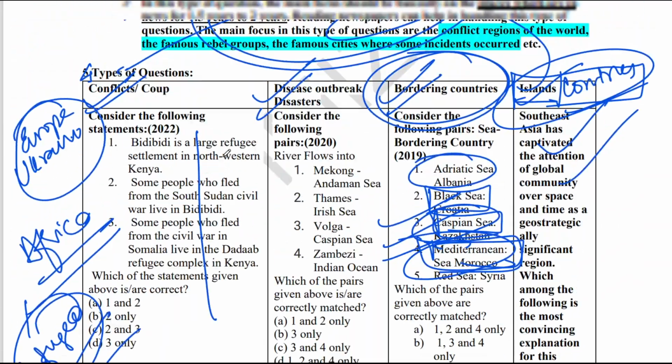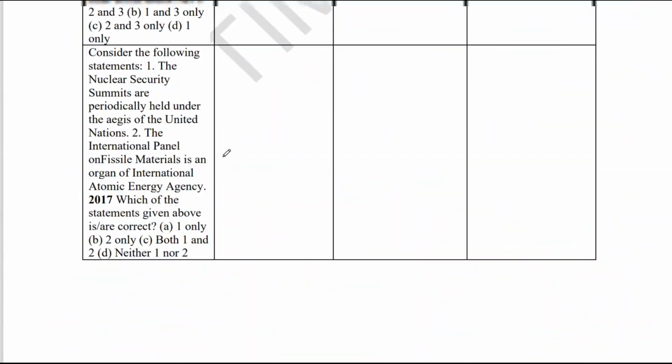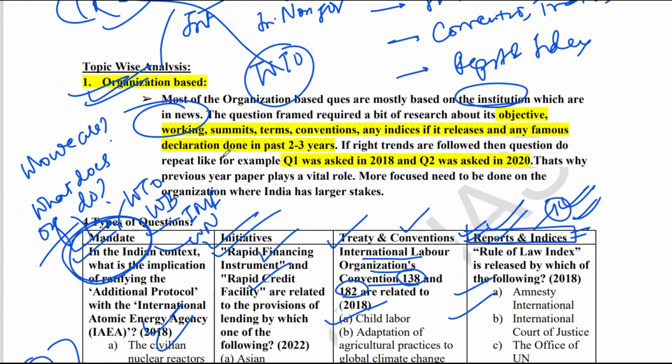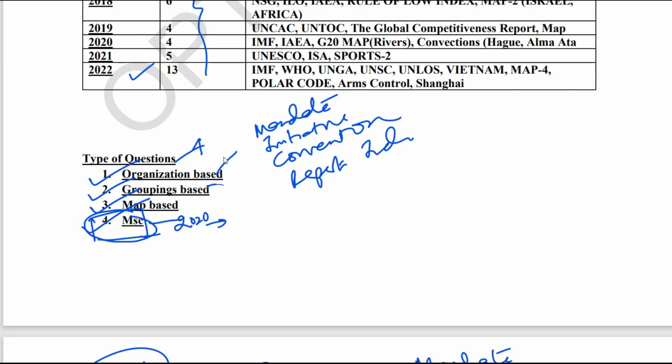Now I think you must have a fair idea of how you need to prepare the IR sections. So let me sum up. In the IR section, you have 4 types of questions, and in each category you have another 4 categories. For the organization-based questions, you need to prepare the mandate, the initiatives, the conventions and treaties, and reports and indices. Second, for grouping-based questions, you need to prepare membership, summits, declarations, and some miscellaneous aspects.